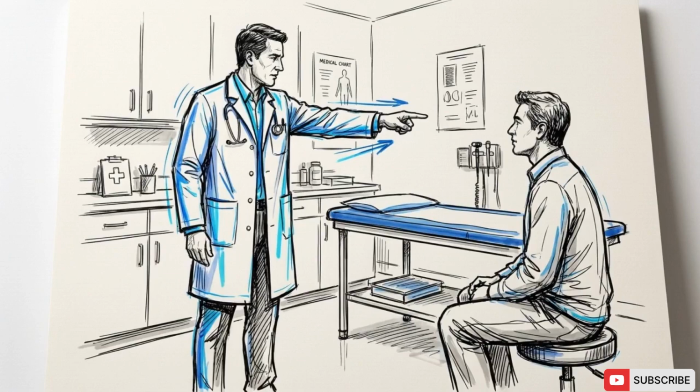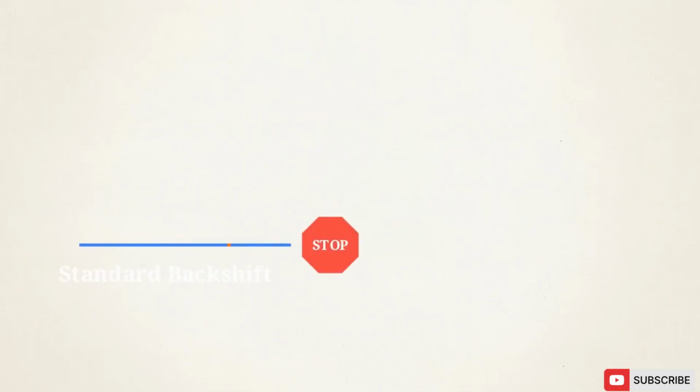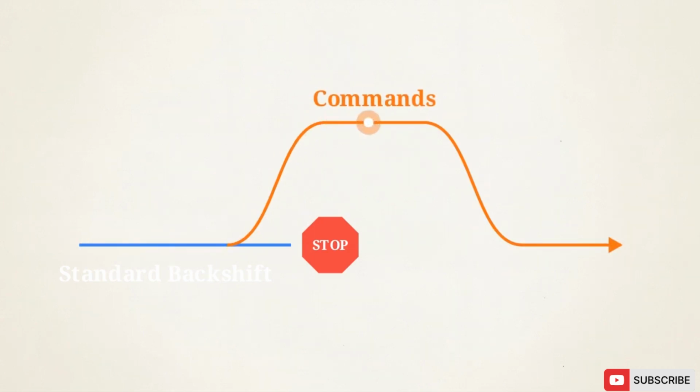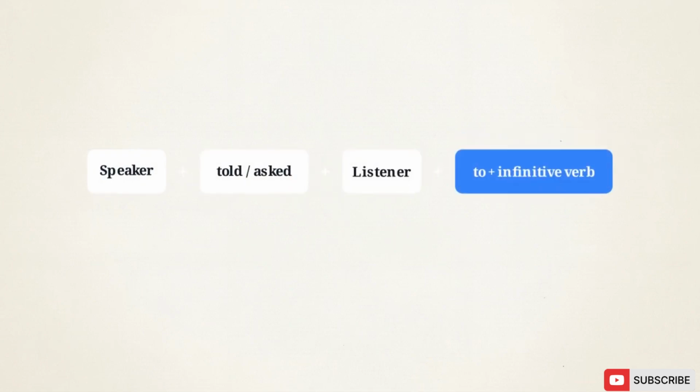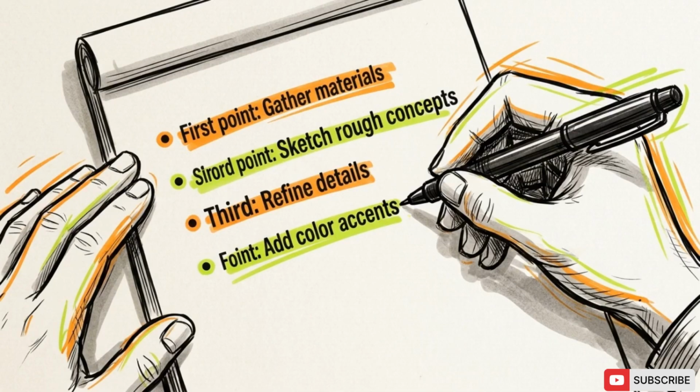Finally, we look at how the language handles commands and requests. These statements operate differently because they do not follow standard backshift rules. Section D shows this shift. The direct command, "drink plenty of water," becomes, "the doctor told me to drink." The structure for reported commands uses the speaker, the verb told or asked, the listener, and an infinitive. The infinitive verb, to drink or not to work, serves as the anchor for the report. Commands describe a desired future rather than a past event, so they use a different grammatical structure entirely.